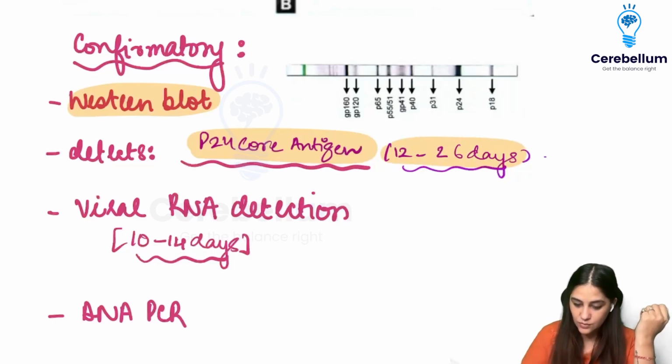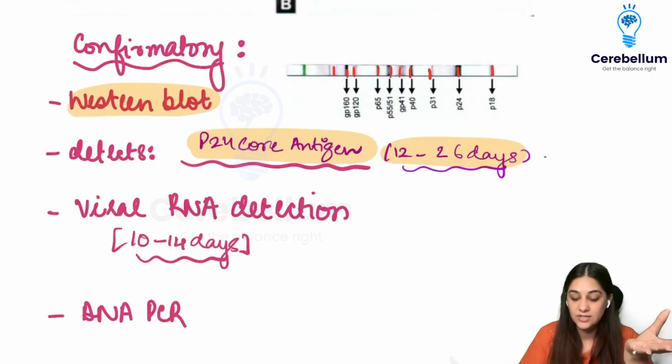So here we have antigens coated on a strip, right? Actually, it's not coated on a strip. We are doing some kind of blotting. But just to make it simpler, we have separated and blotted the antigens on the strip.